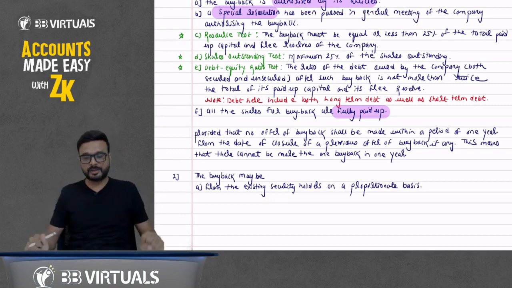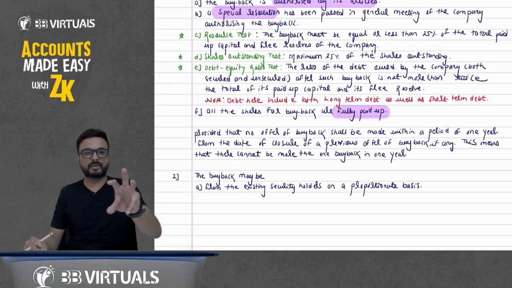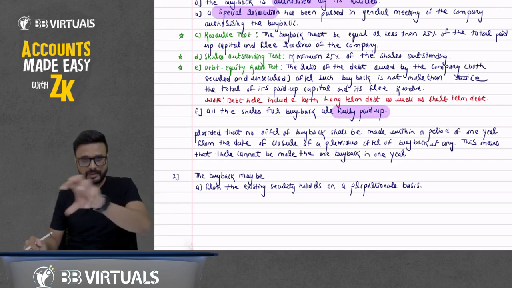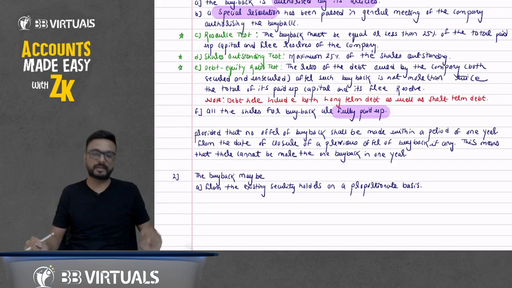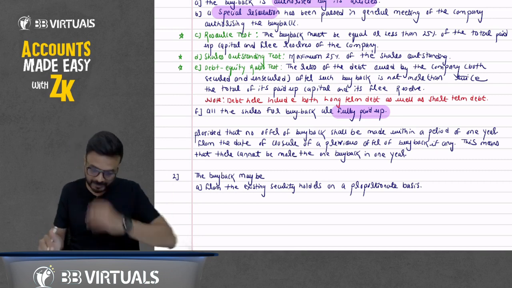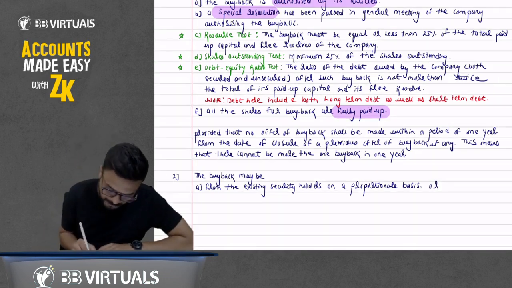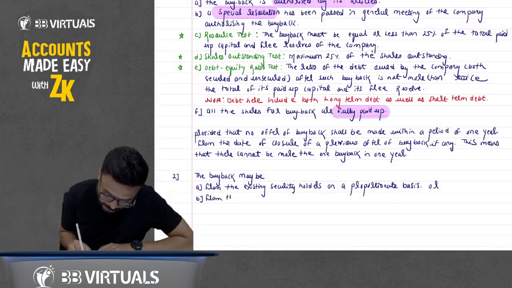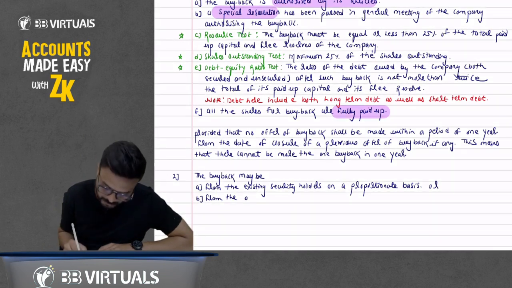Suppose there are 10 shareholders, all of them hold 10 shares. On a proportionate basis, I will take 2 or 3 from everyone, so overall it should not be more than 25%. Or you can purchase those shares from the open market, from the stock exchange.